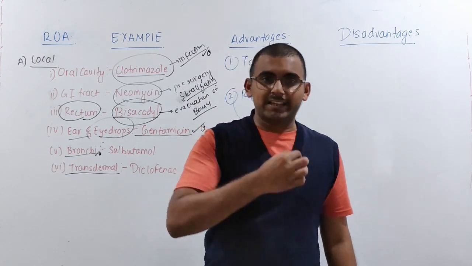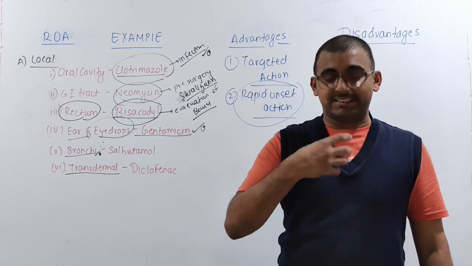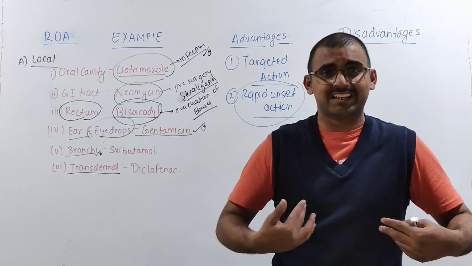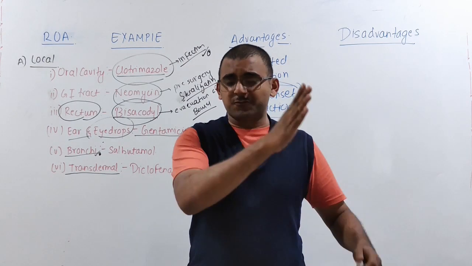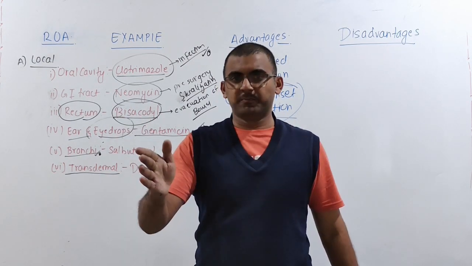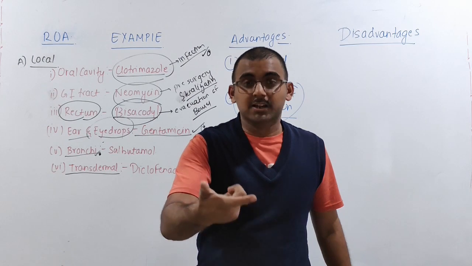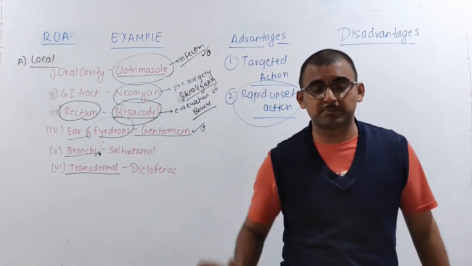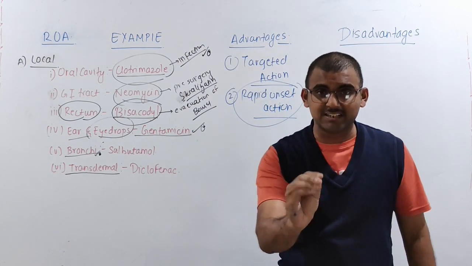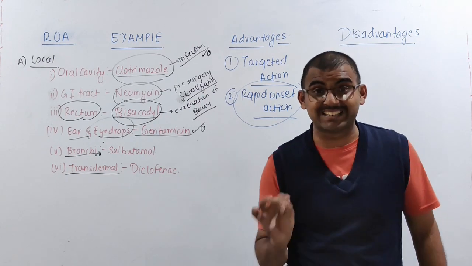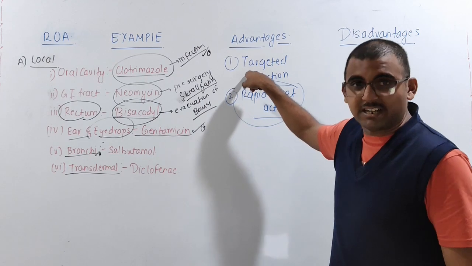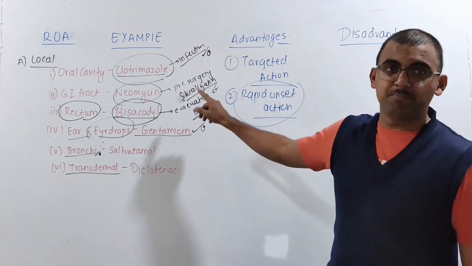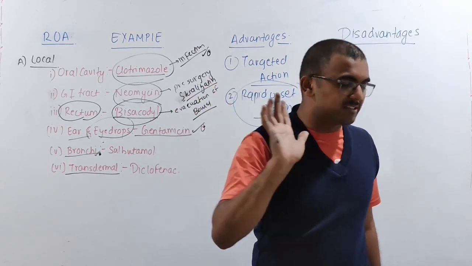Because when I take it orally, it needs some time. The tablet has to disintegrate, go into the stomach, then go to the intestine and get absorbed. So there are different processes which take time, and the onset will not be quick. But if I apply diclofenac directly to my muscles, the drug is able to reach the muscle, the targeted site. So it shows targeted action, and because of targeted action you get a rapid onset of action. I hope this is clear.